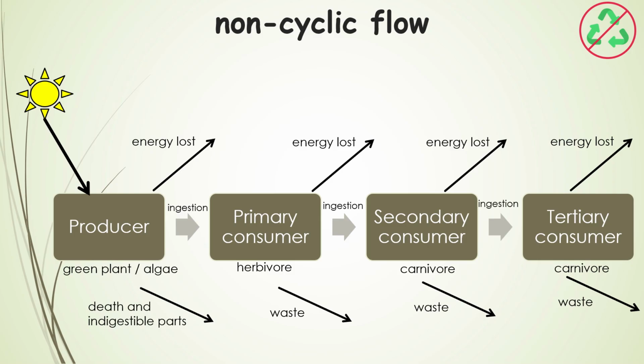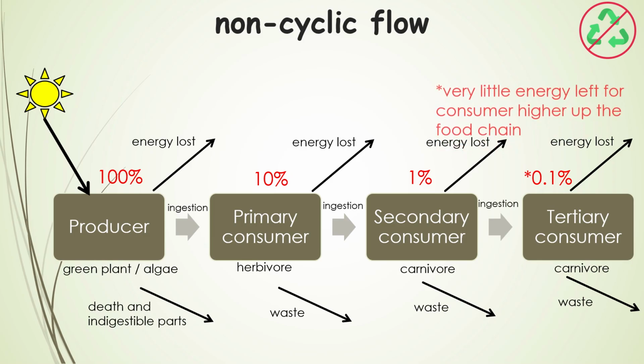If we start off with 100% energy with the producer, the primary consumer will only receive 10% of the energy produced by the plant. For secondary consumers, they only receive 1% of the original chemical energy produced by the plant. When it comes to tertiary consumers, what is left is only 0.1%.